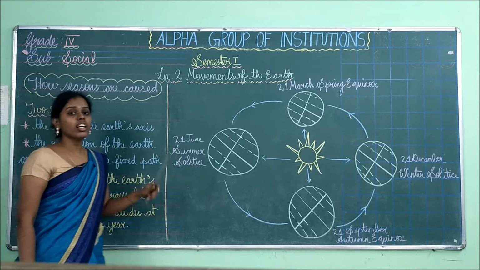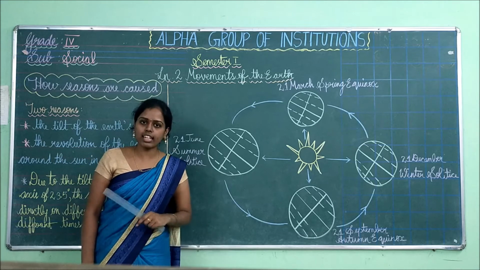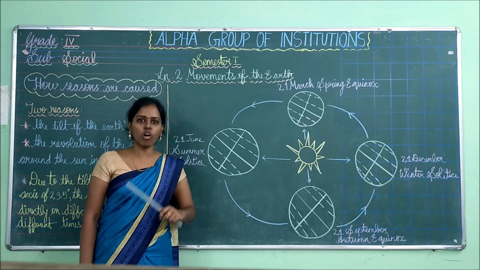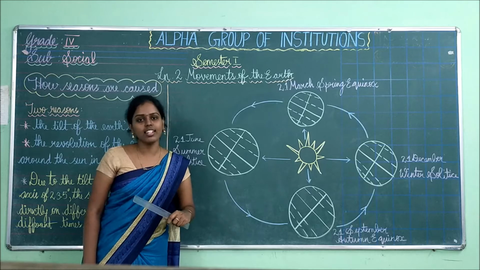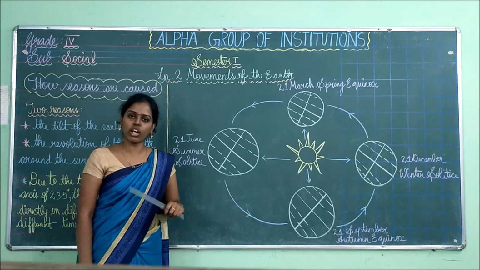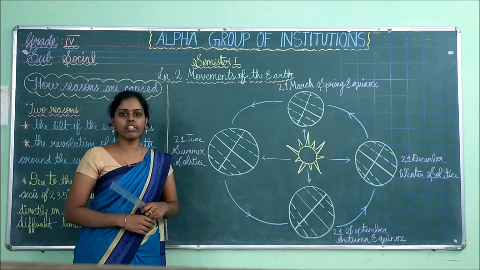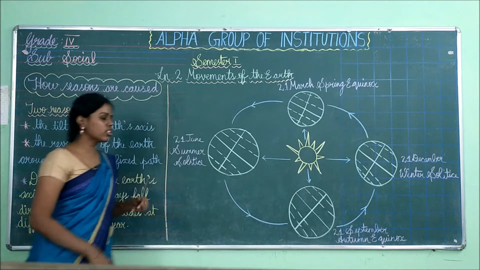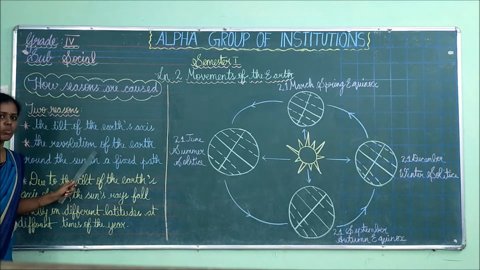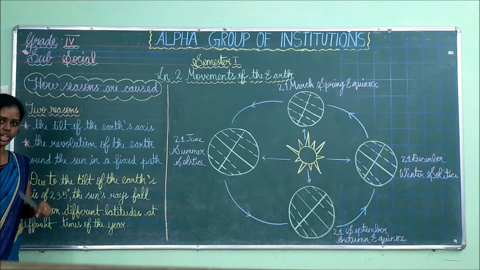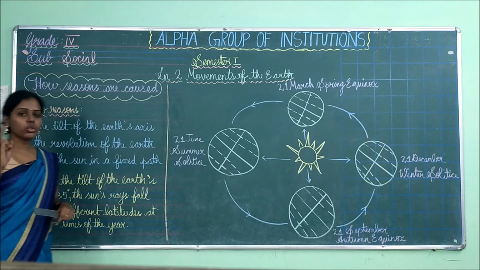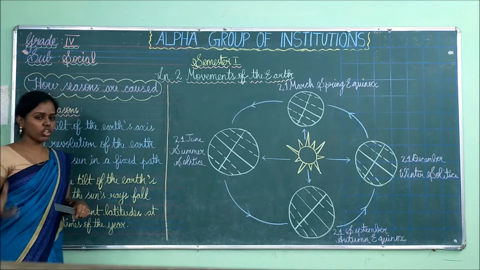So I told you the earth is revolving around the sun in a fixed path called orbit. Because of this, the seasons are caused. I told you in the last class itself, revolution causes seasons. This is also one of the reasons for which the seasons are caused regularly. So there are 2 reasons for the changing of seasons.